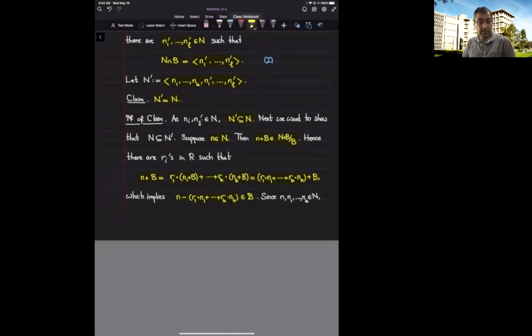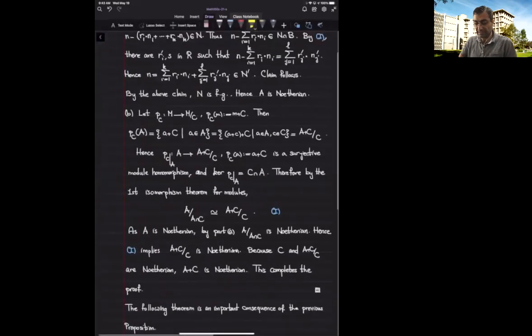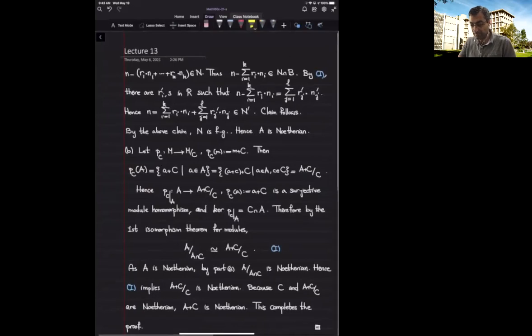But notice n and n sub i's, all of them belong to the submodule capital N. And therefore, this linear combination is also inside the module capital N. It is inside B, it is inside capital N, so altogether we deduce that this is an element of the intersection.